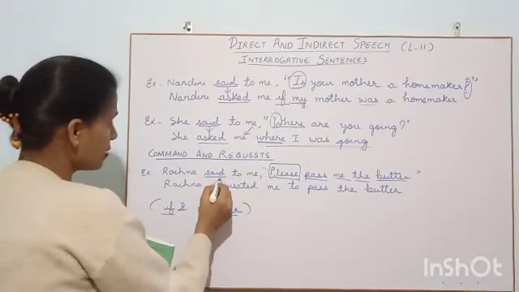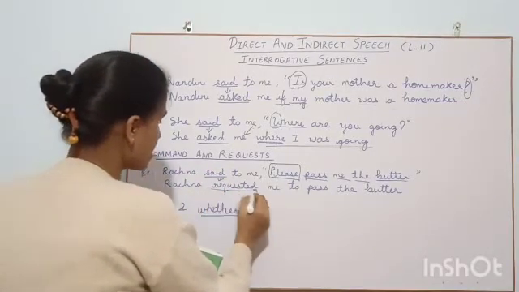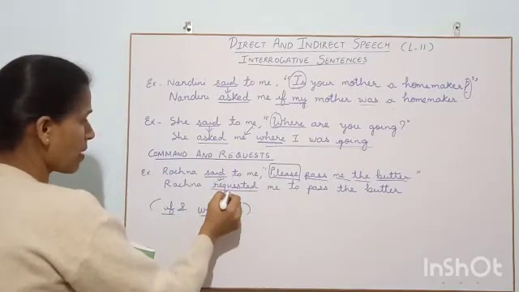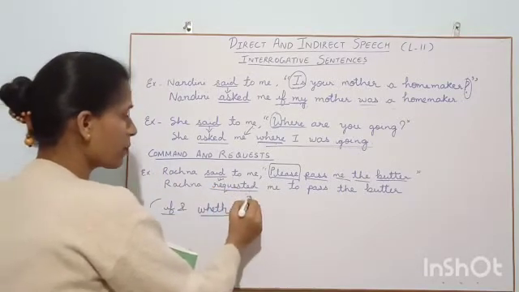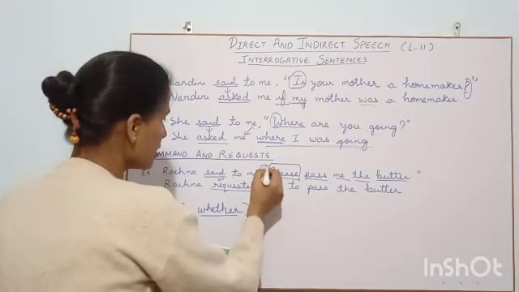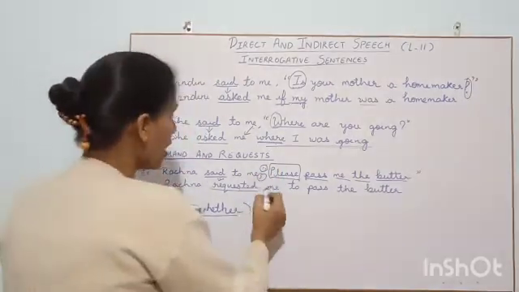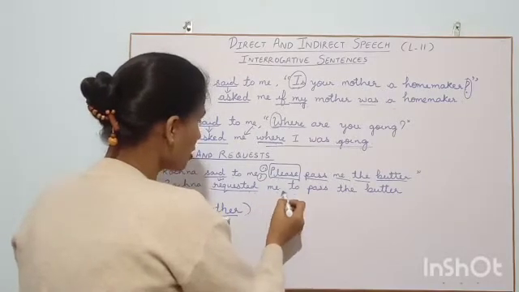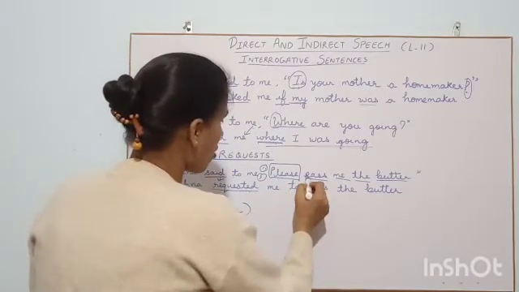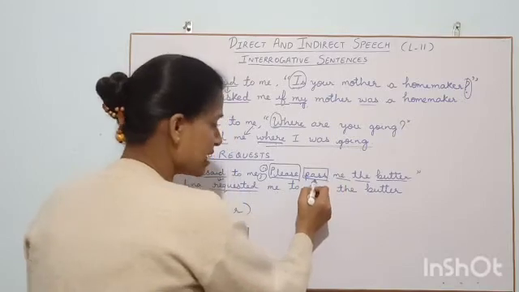So, said will change into requested. Why requested? Because we have to make it past tense. Rachna requested me. Again, these things will be removed. We all know how and why. Requested me what? To pass. Now, this is your verb in base form.